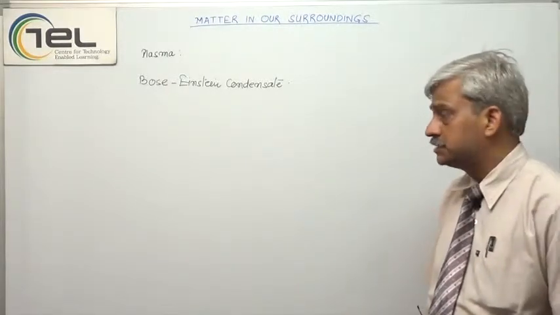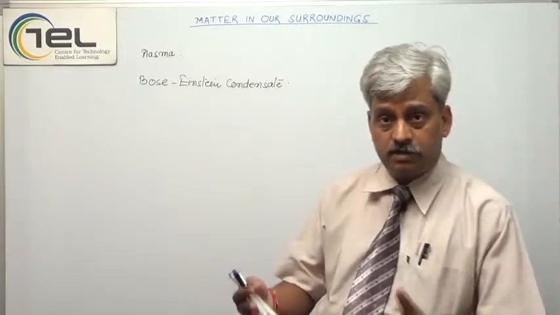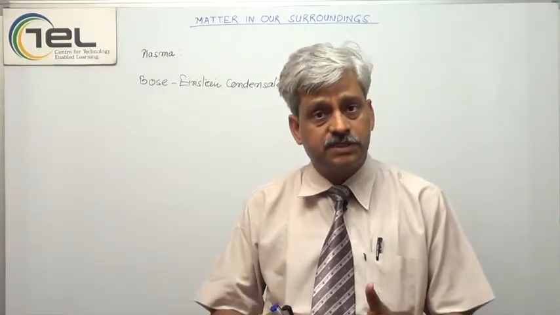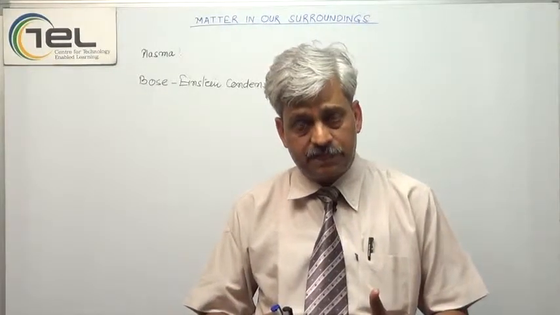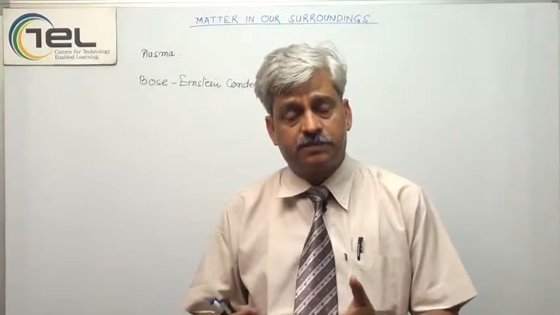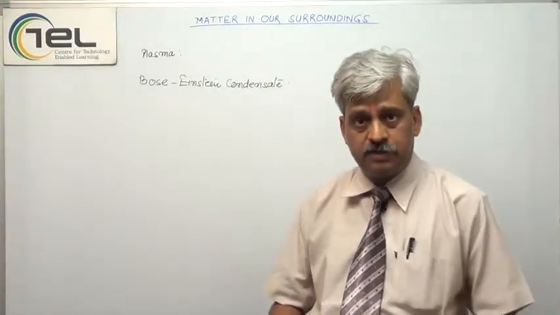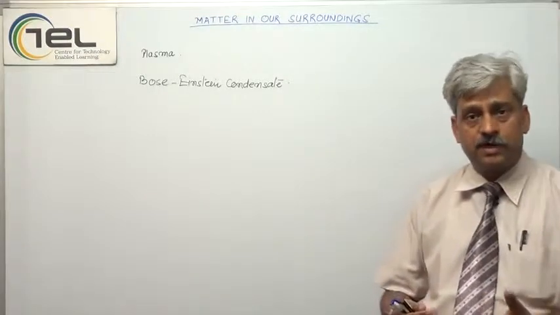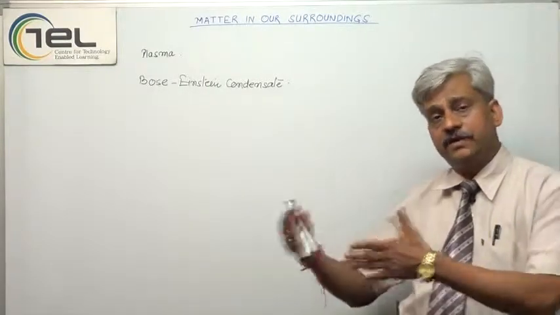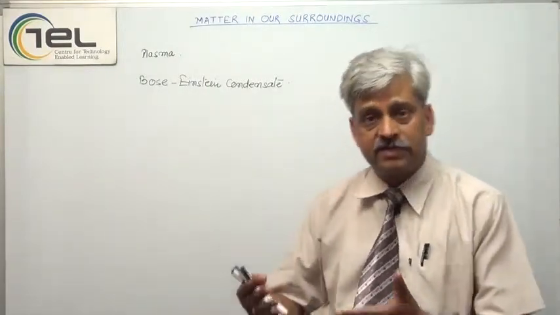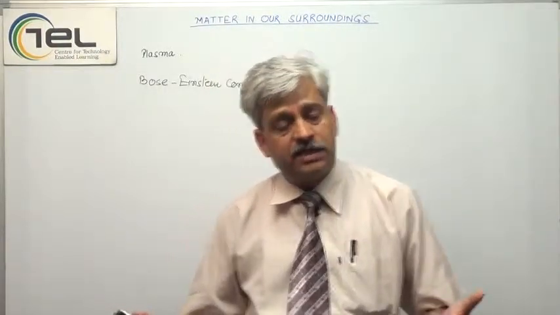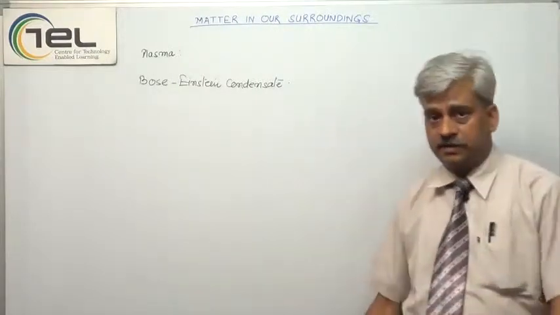In solids, the particles are not very free to move, they are tightly bonded with each other, their degree of freedom is very less, and that is why this has become one state of matter. In liquids, the particles are relatively more free to move, and here interparticle forces are moderate, and that has given another state of matter, that is liquid. In gases, you know that interparticle forces are further released, and now the gas particles are free to move anywhere, and that is why this has given another state of matter.